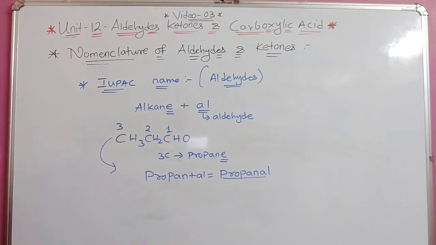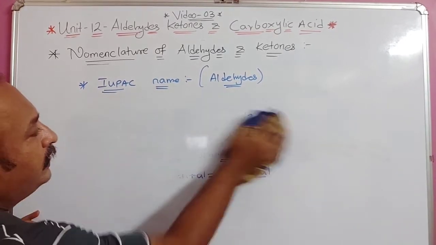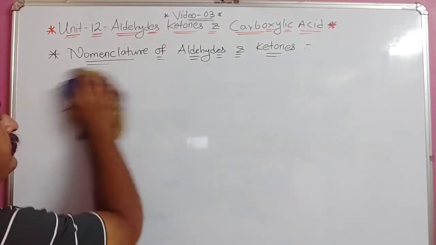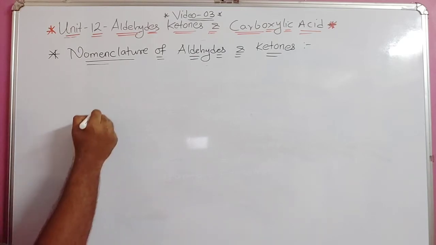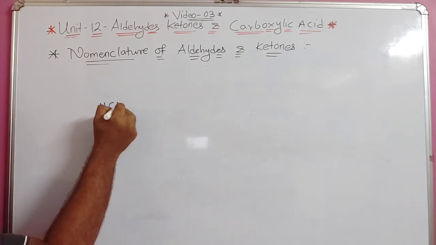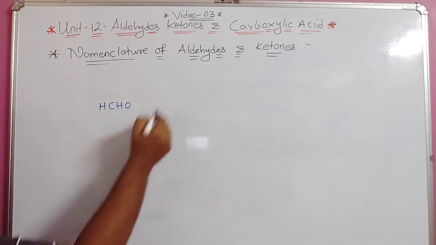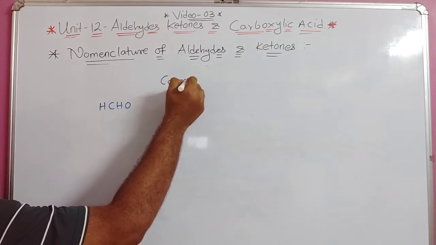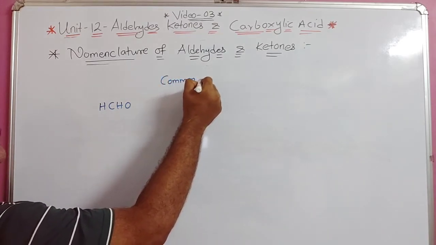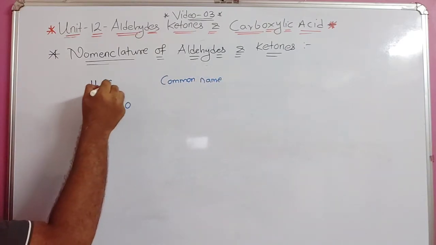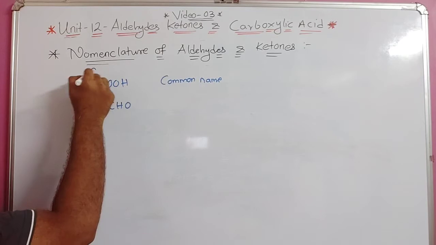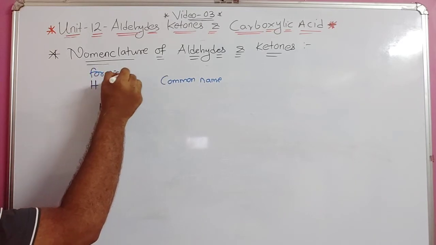Let us take a few examples so that the common name part will be clear. Suppose it is written as HCHO. What is the common name for that? This is derived from HCOOH, that is, formic acid.